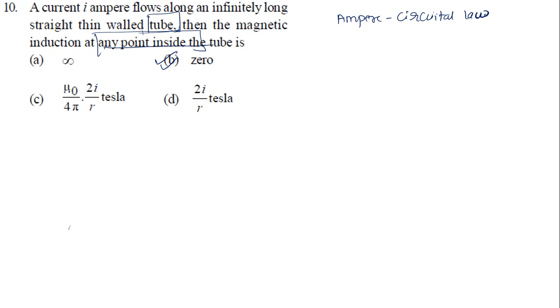So what about the other answers? Infinity? No, there is no option like that. 2I by R? No option like that. Mu naught I by pi by 2I by R, what is this? It is a magnetic field due to what? Is it possible anywhere? So look now at the application of Ampere circuit law: mu naught I by 2 pi R. You can write this also as mu naught times 2I divided by 4 pi times R. It will look like this. This is the magnetic field due to a straight conductor.